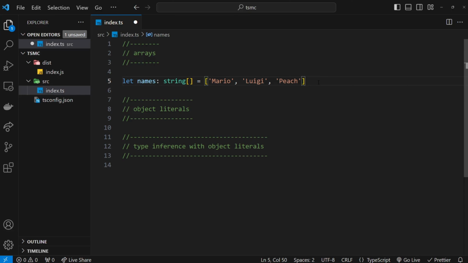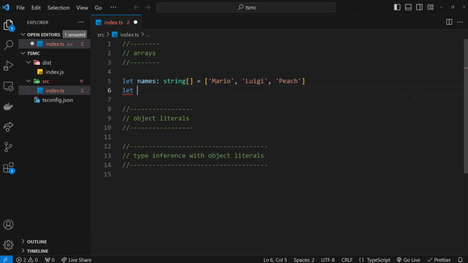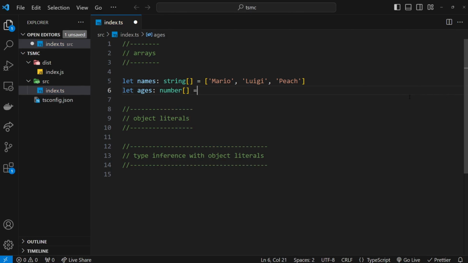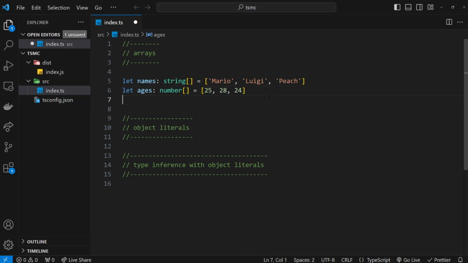Alright, cool. So let's do a few more examples. So I'm going to come down here and create a new variable, this time called ages, and the type of this is going to be a number array. So to do that, we say number, then square brackets. And we can set this equal to an array with some numbers inside it. So I could say something like 25, 28, 24, but if I tried to add some other type like a boolean, then it's not going to let me. We get an error because this must be an array of numbers then. Alright. So we've defined those different arrays and we've given them some different values initially.